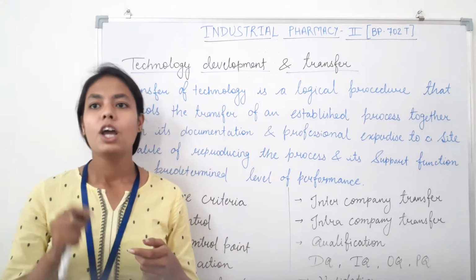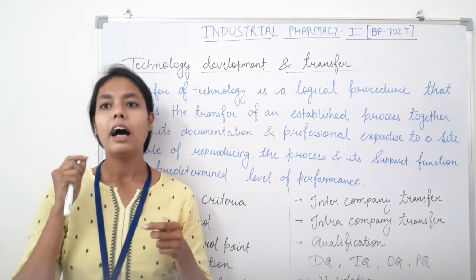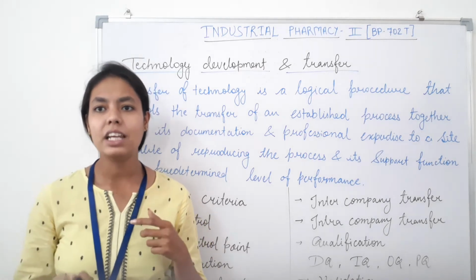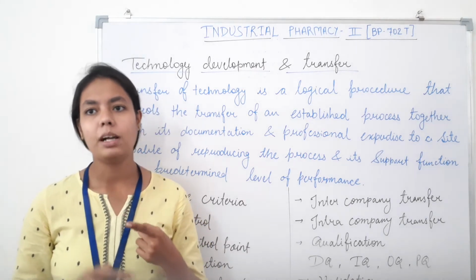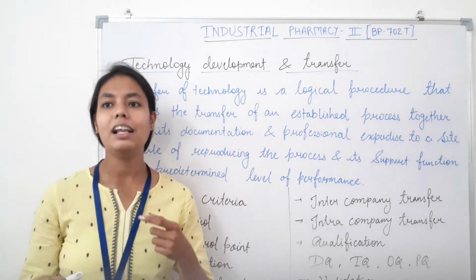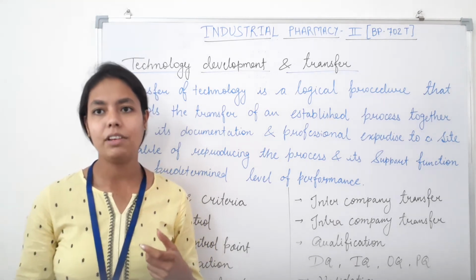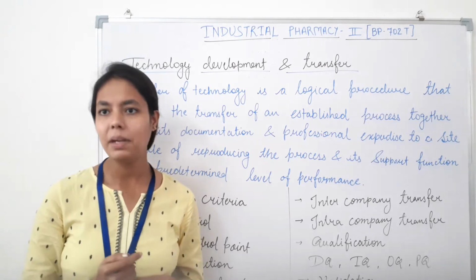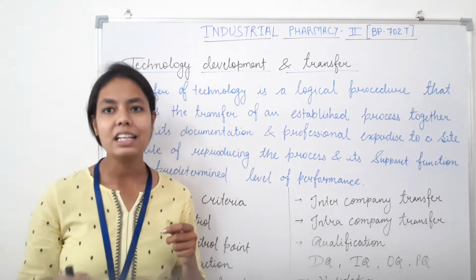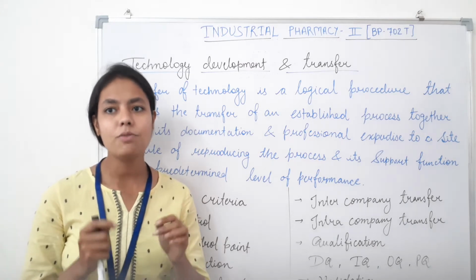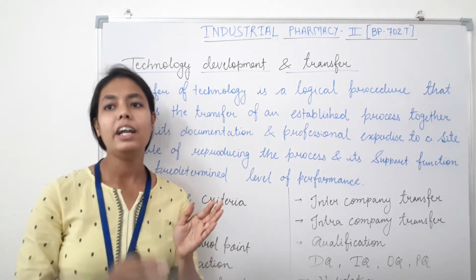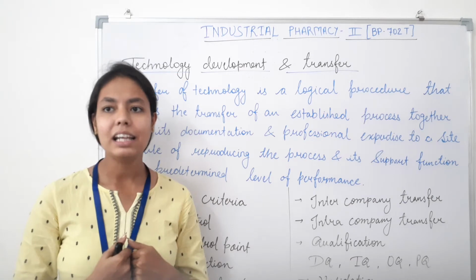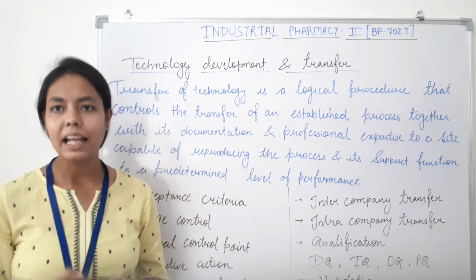The processes usually transferred are those of manufacturing investigational pharmaceutical products for clinical trial as a part of research and development, manufacturing active pharmaceutical ingredients, that is APIs, manufacturing and packaging of the established finished pharmaceutical products, and or performing the analytical testing or analytical method testing.